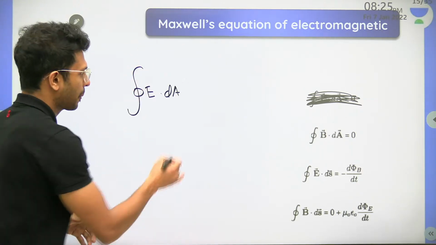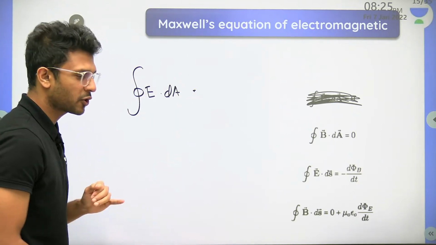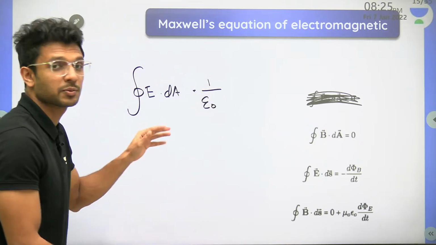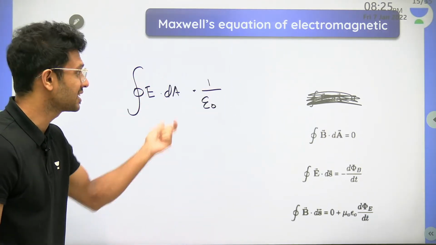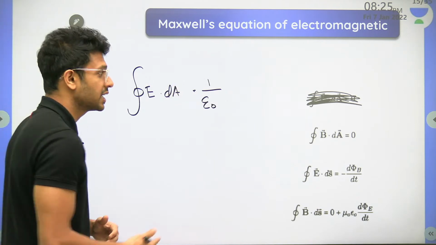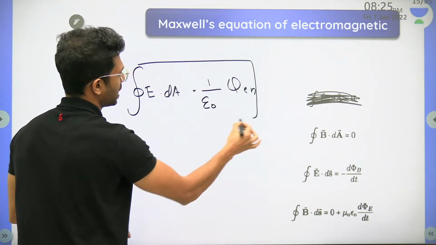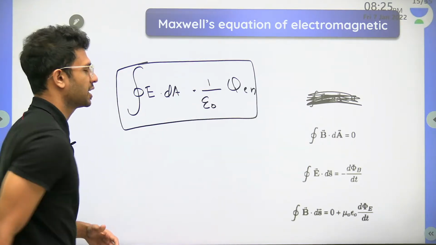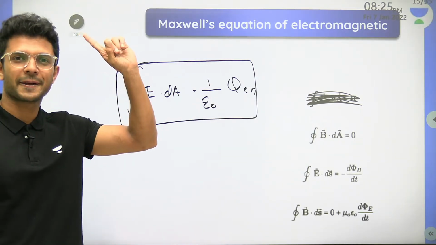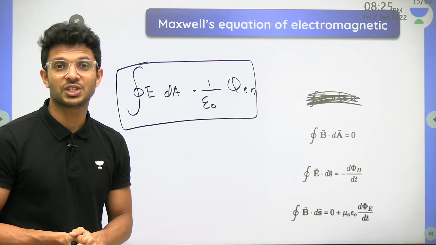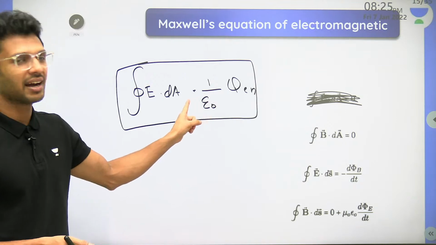That was equal to what? The total electric flux passing through a closed surface is given as 1 by epsilon 0 times the total charge enclosed by that surface. The very first formula, right? Gauss law, which actually controls all the concepts of electrostatics. I think you all have learned it.